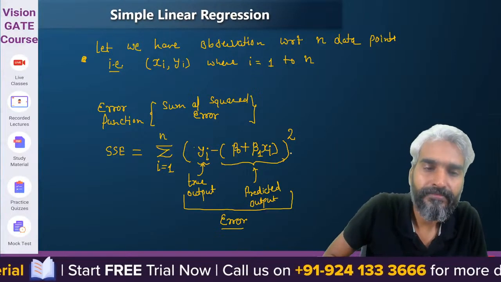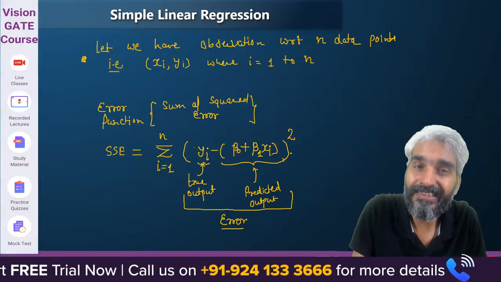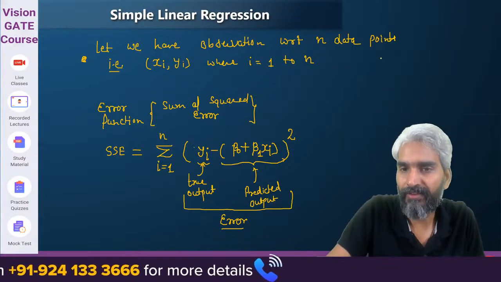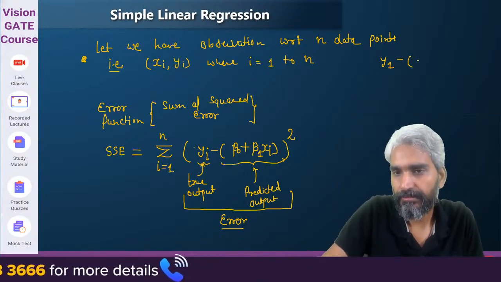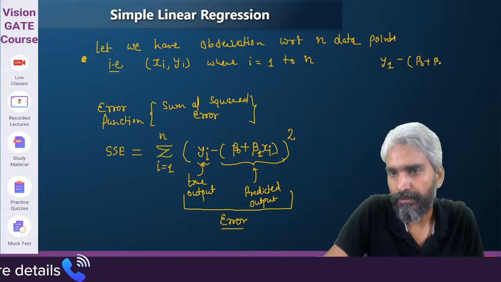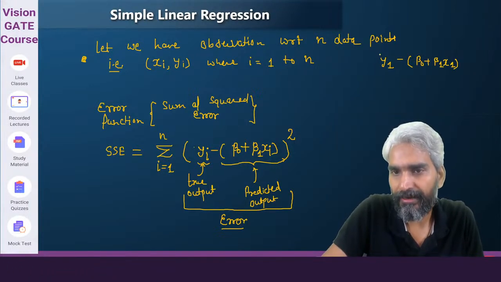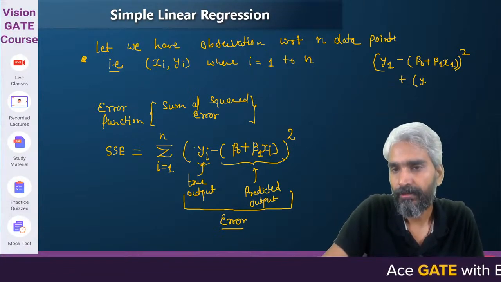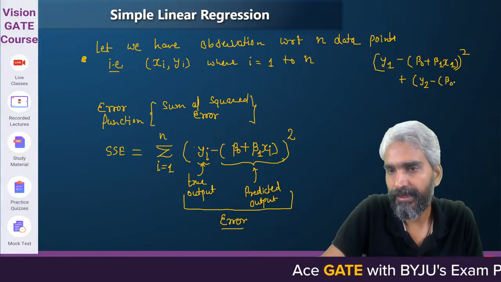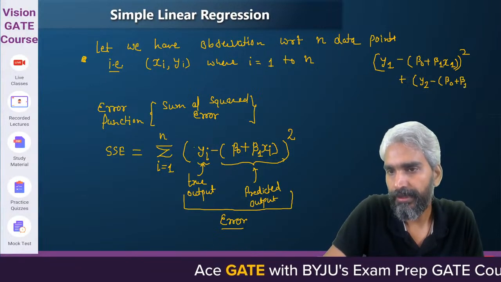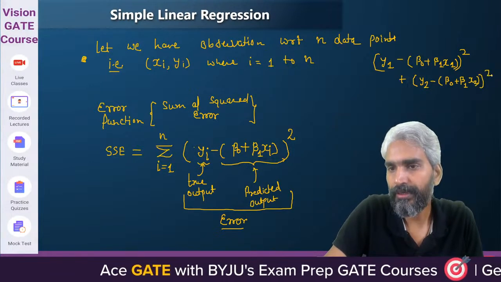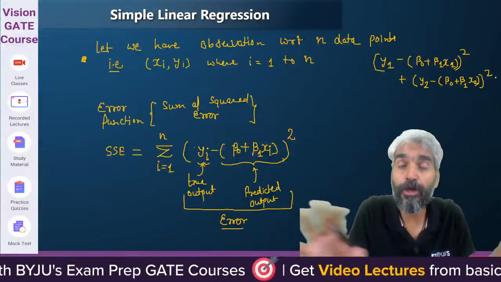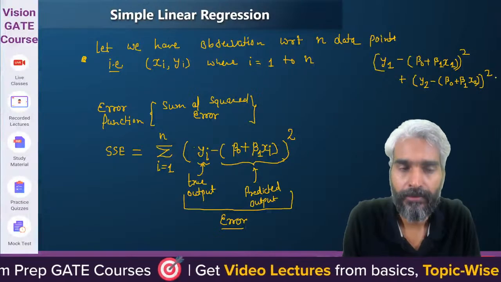Why divide by n? We are adding all the errors. So please try to understand that y1 minus (beta 0 plus beta 1 x1), squared, is the error with respect to x1 y1, plus y2 minus (beta 0 plus beta 1 x2), squared, is the squared error with respect to x2 y2. So we are adding all the errors because the overall error has to be minimized. We are not trying to average it out.